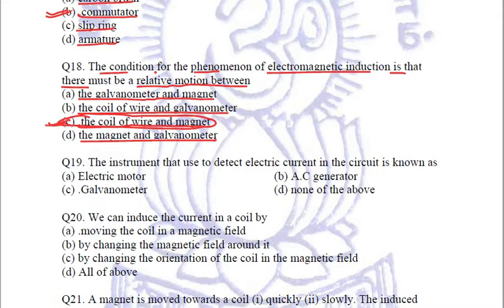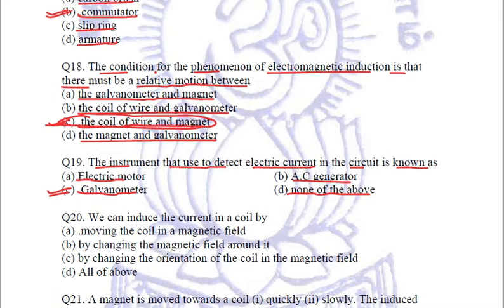Next question is, the instrument that is used to detect electric current in the circuit is known as. Which is the instrument which detects the presence of electric current? Is it electric motor, or AC generator, or galvanometer, or none of the above? We know that a galvanometer is an instrument which detects the presence of current, and an ammeter is the instrument which measures the amount of current. You should remember that also. Got it?